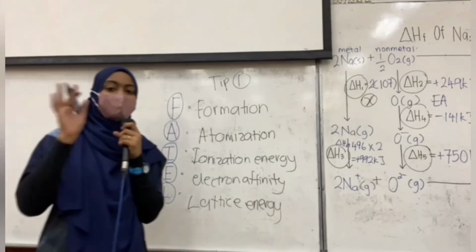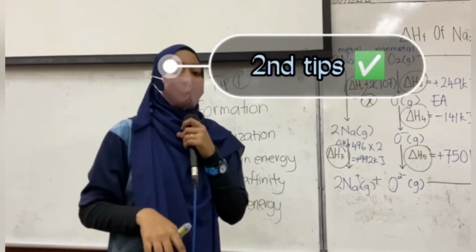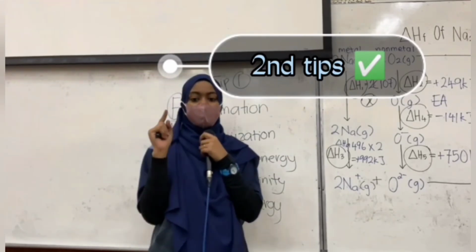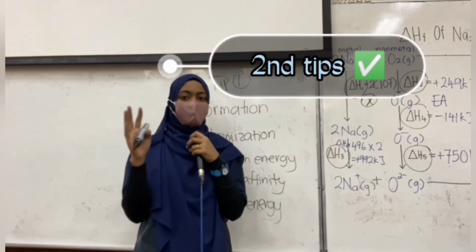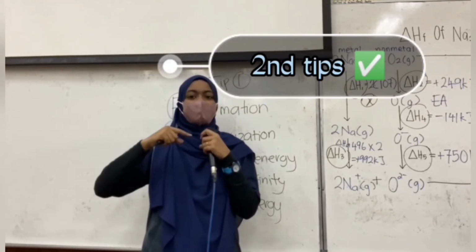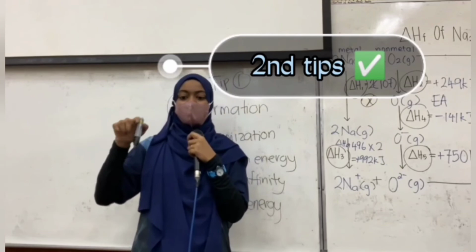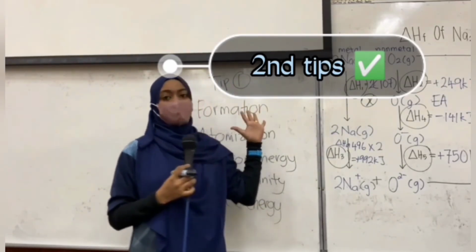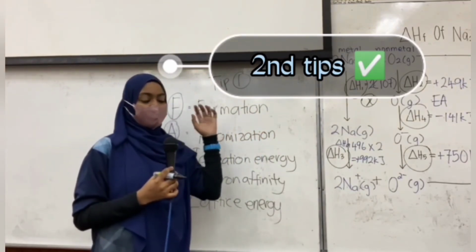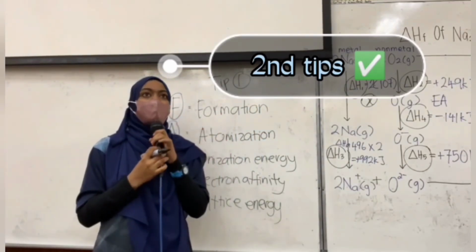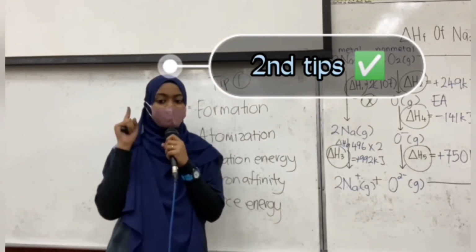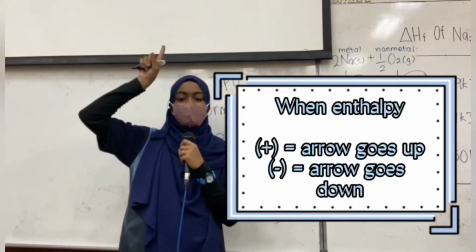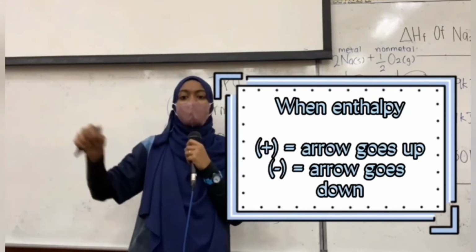Okay, let's move to the second tip. When you want to draw the arrow, you have to focus, as someone will be confused how to decide whether the arrow goes upward or downward. So the tip is, when you get the enthalpy of the product, of the atomization or so on, when it is positive, always bear in your mind, positive always goes upward. When it's negative, negative goes downward.